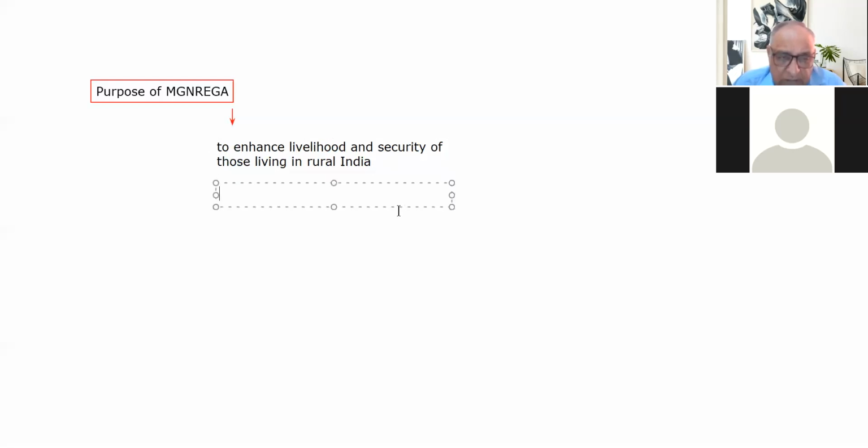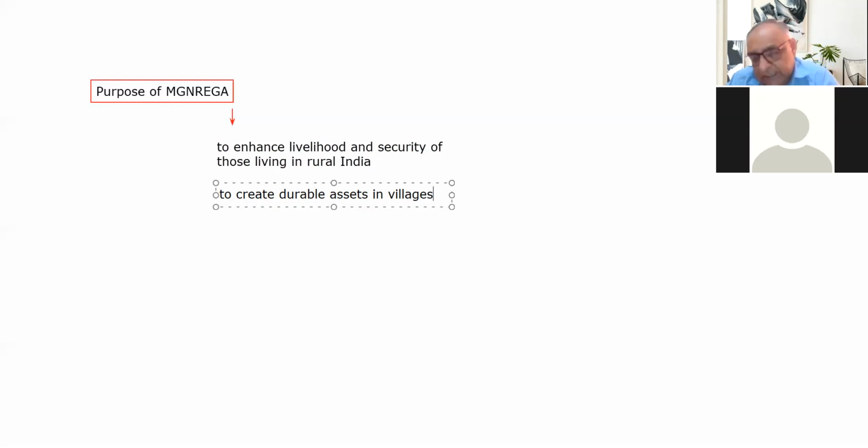And the second purpose of this scheme was to create durable assets in villages. The idea behind this was that the introduction of the MGNREGA scheme will serve a dual purpose. On one hand, it will contribute to the development of rural India by creating durable assets like wells, ponds, roads, canals.